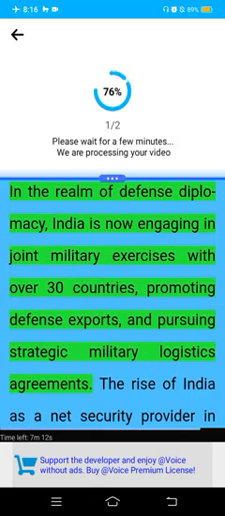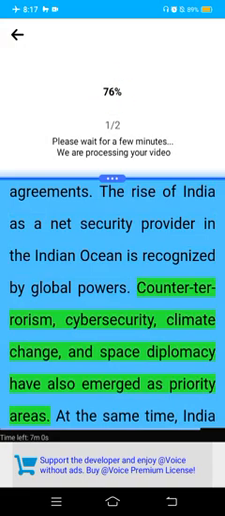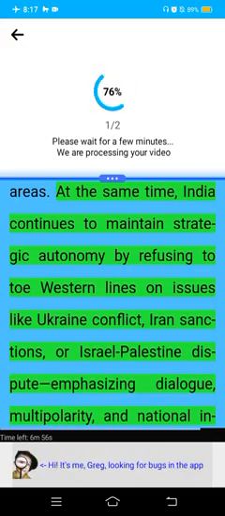In the realm of defense diplomacy, India is now engaging in joint military exercises with over 30 countries, promoting defense exports, and pursuing strategic military logistics agreements. The rise of India as a net security provider in the Indian Ocean is recognized by global powers. Cybersecurity, climate change, and space diplomacy have also emerged as priority areas. At the same time, India adheres to strategic autonomy by refusing to toe Western lines on issues like the Ukraine conflict, sanctions, or the Israel-Palestine dispute, emphasizing dialogue, multipolarity, and national interest over ideological alliances.